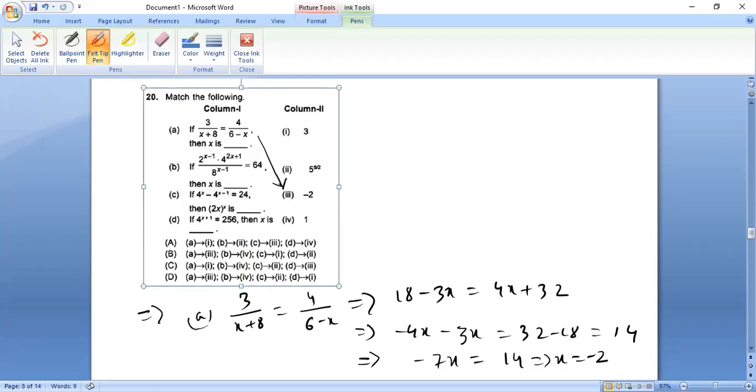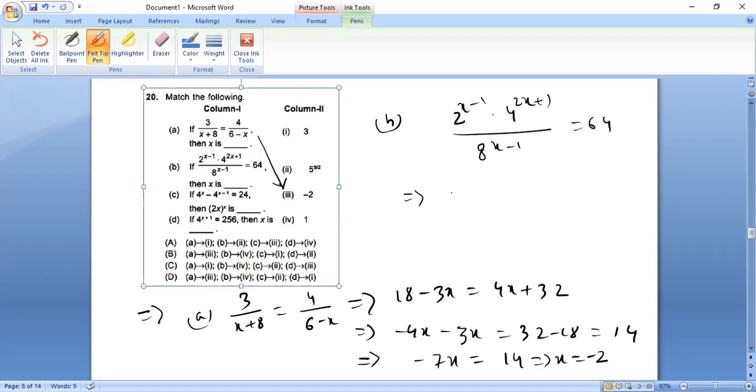Okay, so A is done. Let us do B. B is what? 2 to the power x minus 1 into 4 to the power 2x plus 1, divided by 8 to the power x minus 1, equals 64. So this can be done easily again.